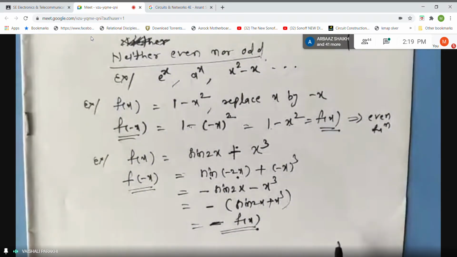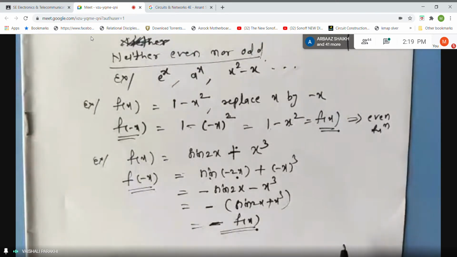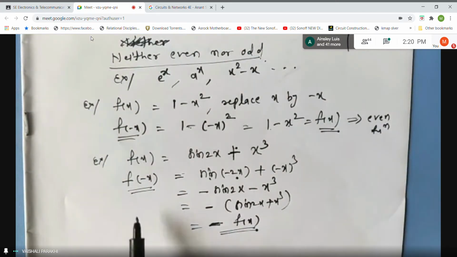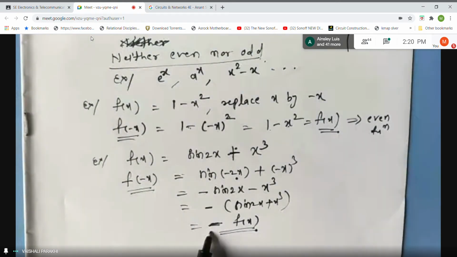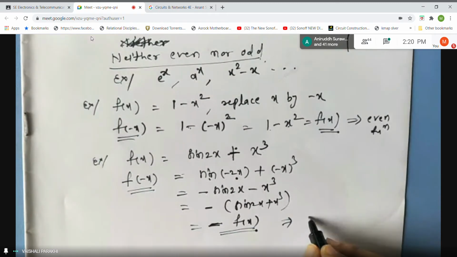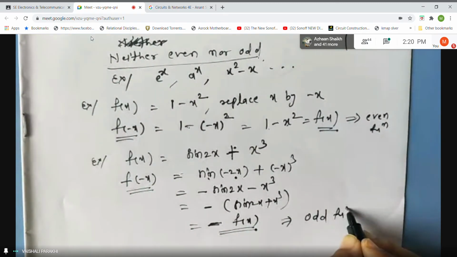New students, hope you are understanding this. This is totally new topic I started with. Concentrate. So minus sign comes out and the remaining function is your original function. So what you say? The given function is odd function.